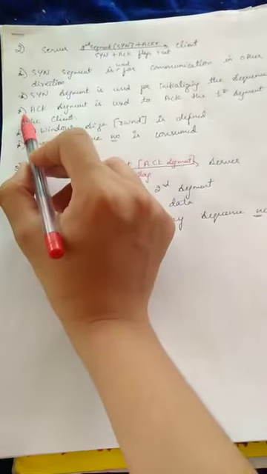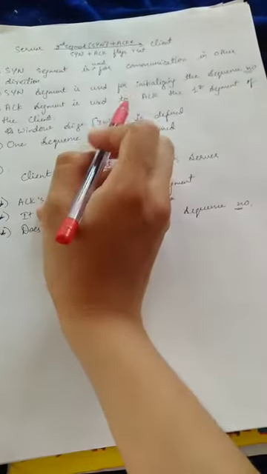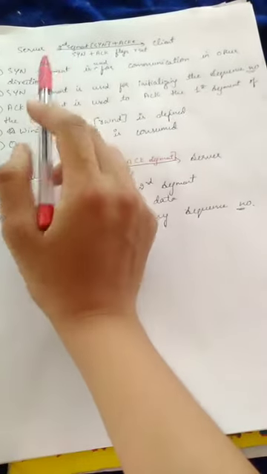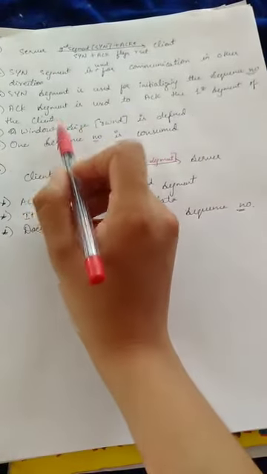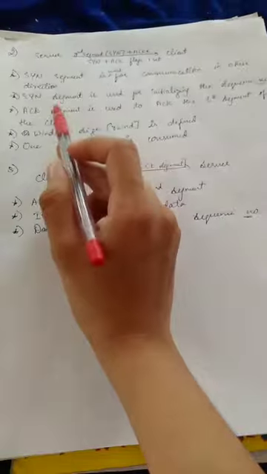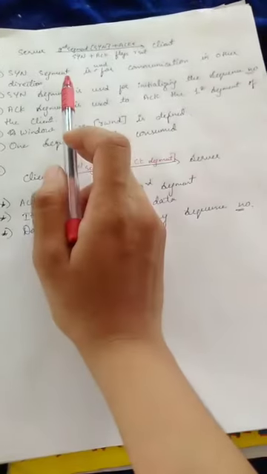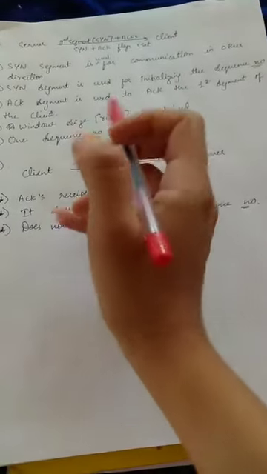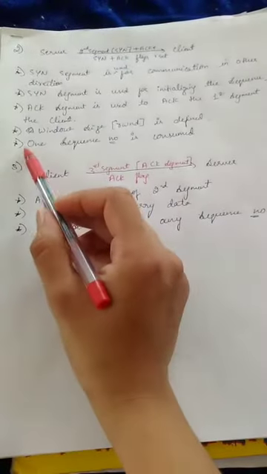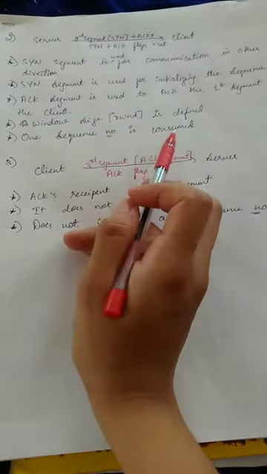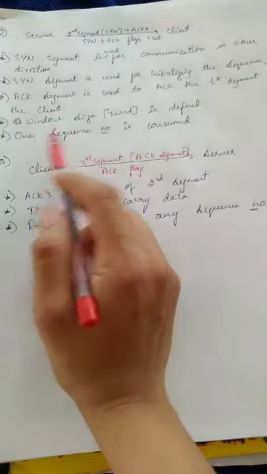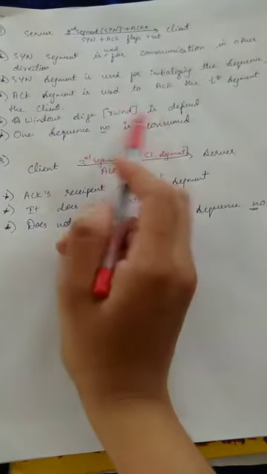Third point, the acknowledgement segment is used for acknowledgement of the first segment sent from the client. Here the window size is defined: when we use the acknowledgement segment, the receive window size is defined in this step. Now the last point is that one sequence number is consumed. Here, as we have learned, no data is consumed but only one sequence number is consumed.